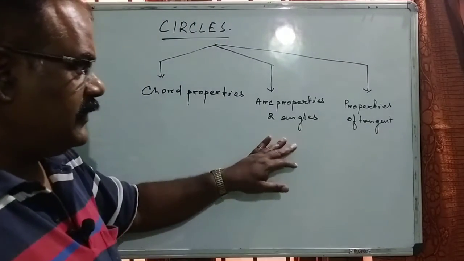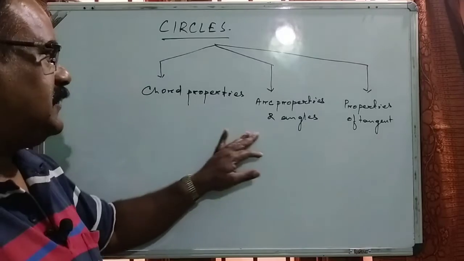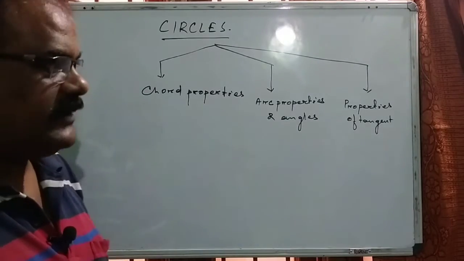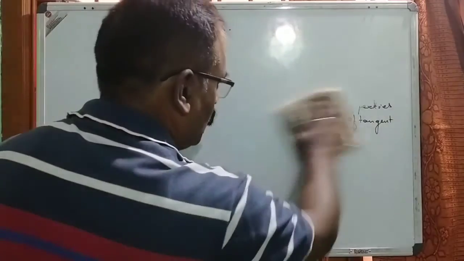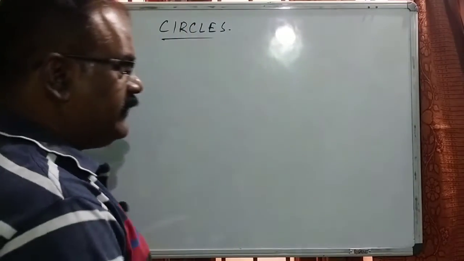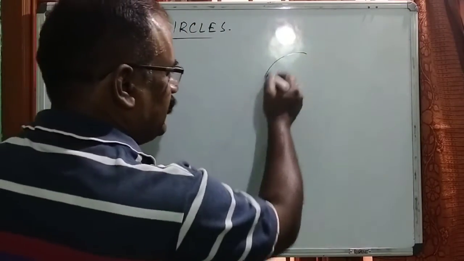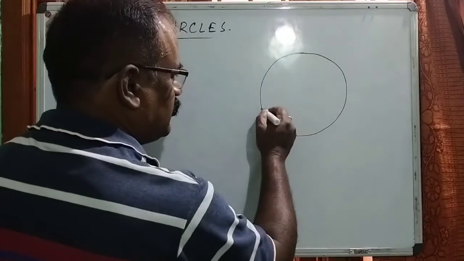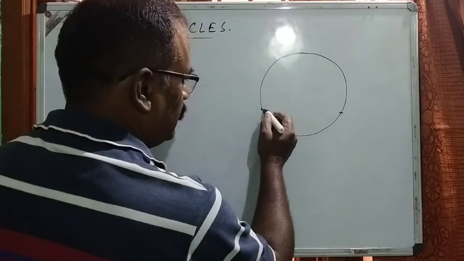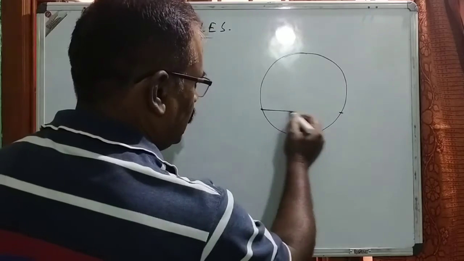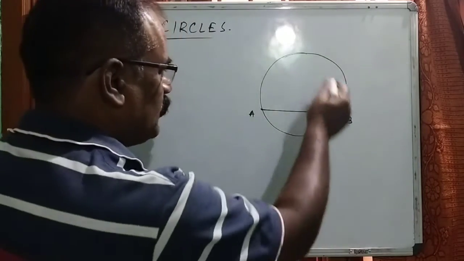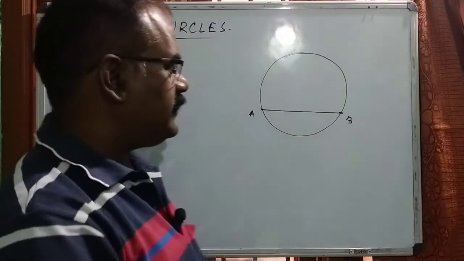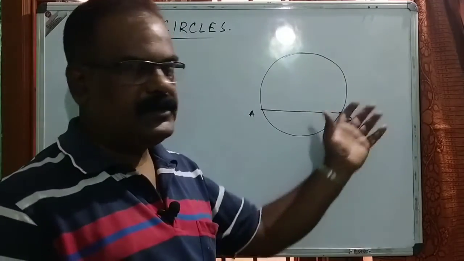In case of a circle, the line segment joining any two points on the circumference of a circle is said to be a chord. This is the circumference of the circle.